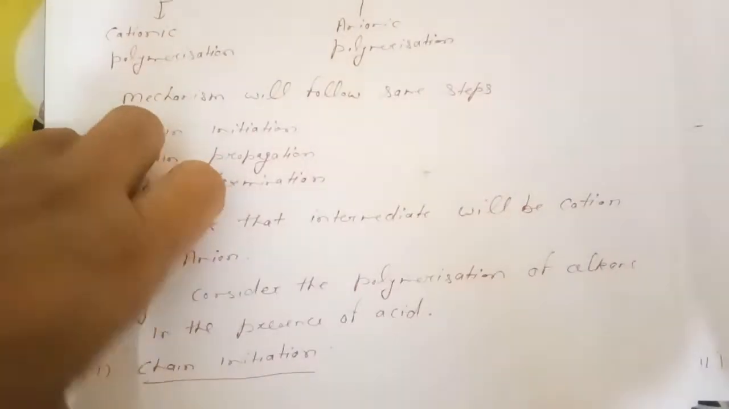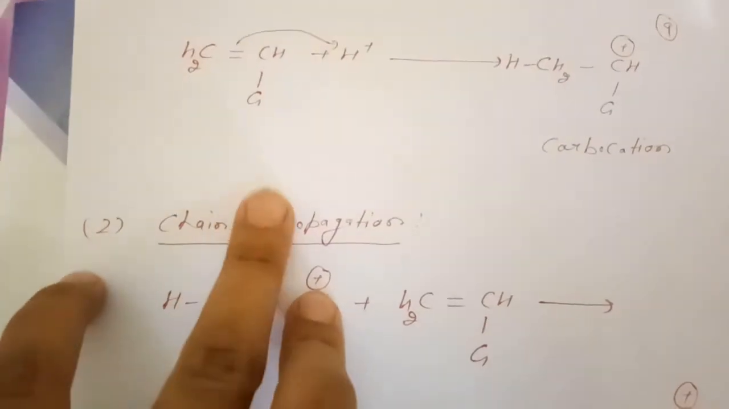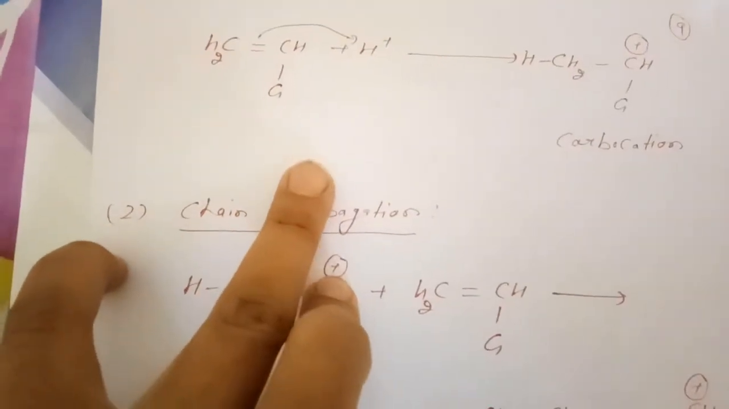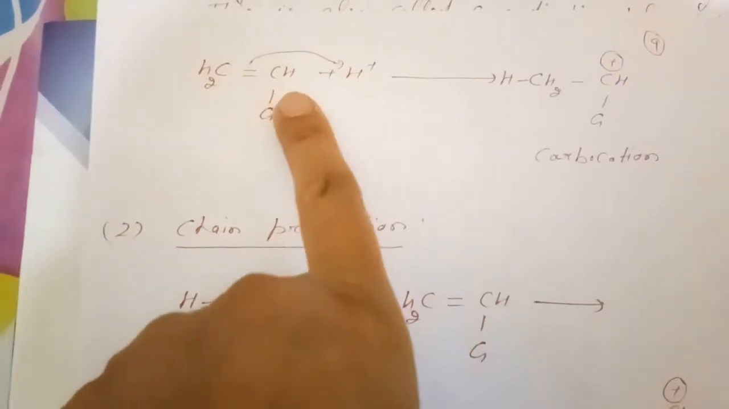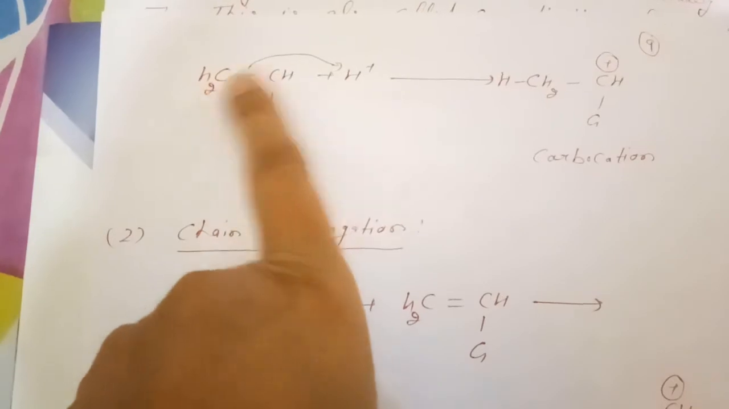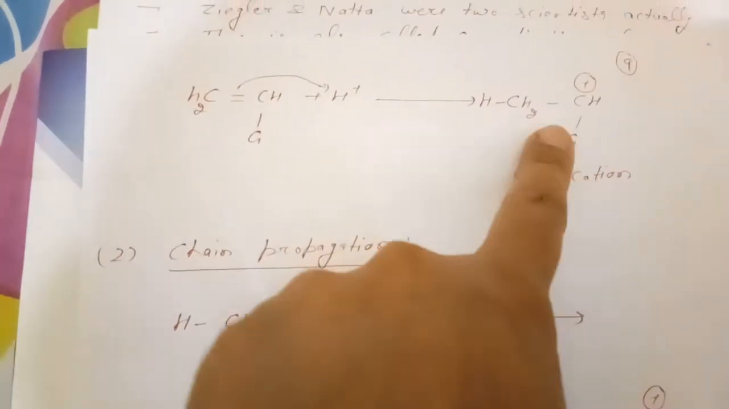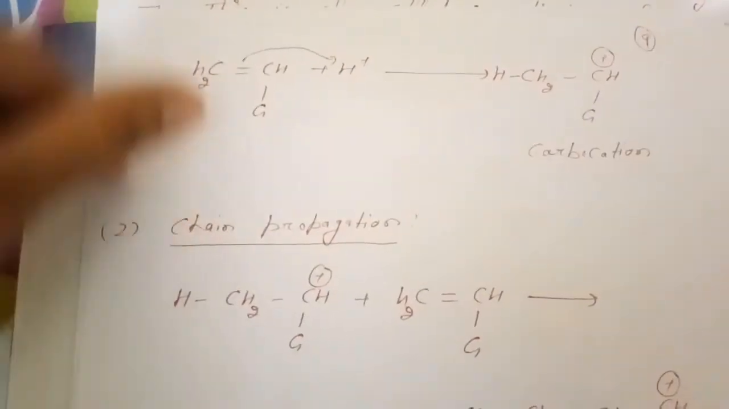First is chain initiation. The first step will be attack of a proton on the double bond. As we see in the structure, the proton will attack this double bond and get attached to this carbon, and a new carbocation is formed as an intermediate. This is chain initiation.